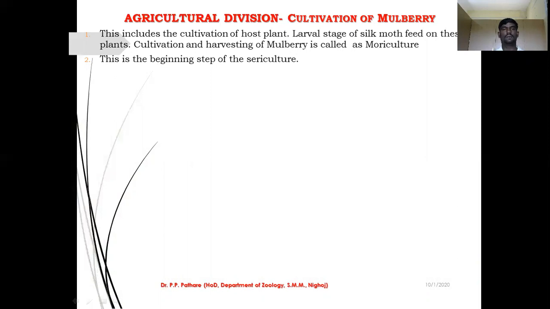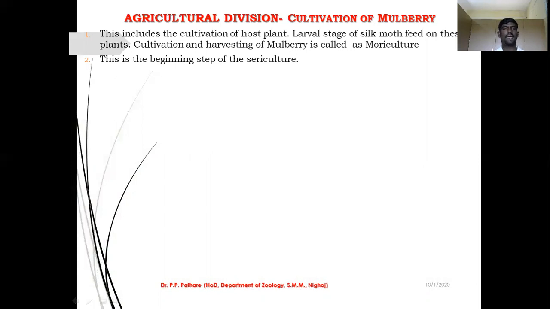These are the three important divisions of sericulture. So if you are interested to start sericulture on your farm, it is necessary to start the cultivation of mulberry plants on your farm, because without mulberry leaves, mulberry sericulture is not possible.